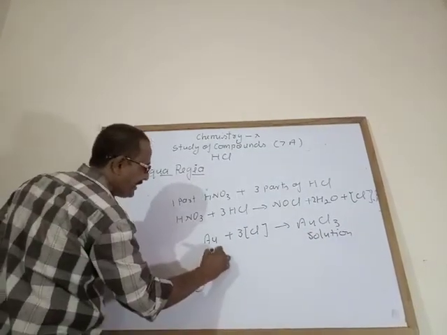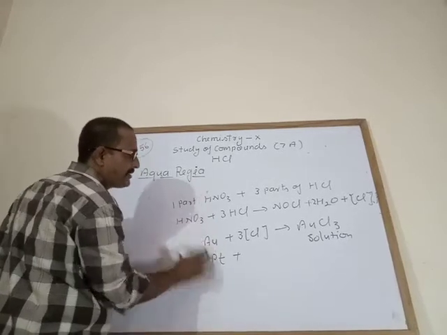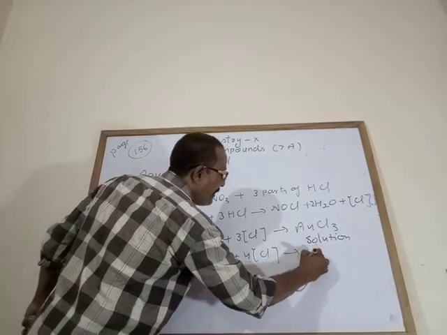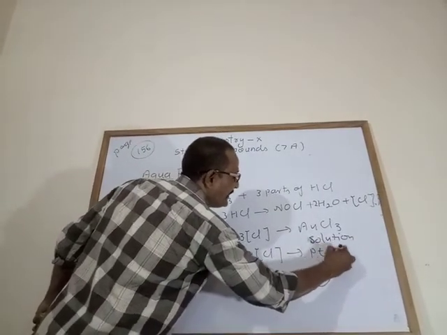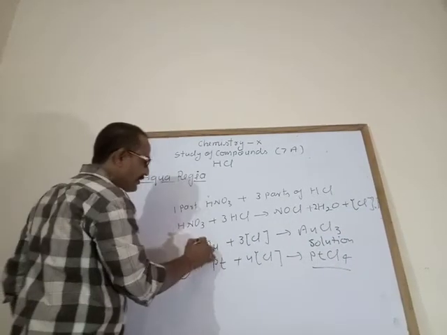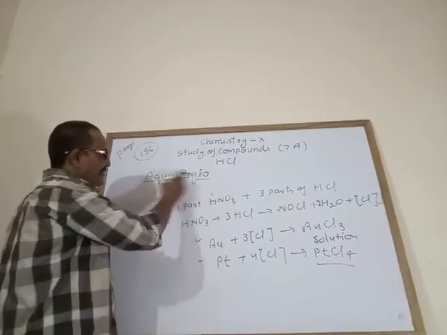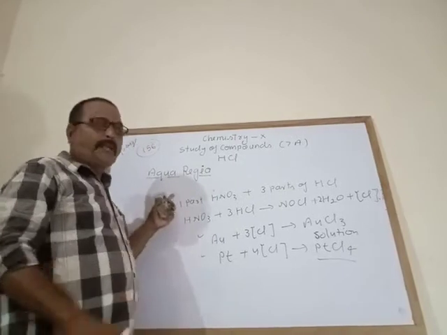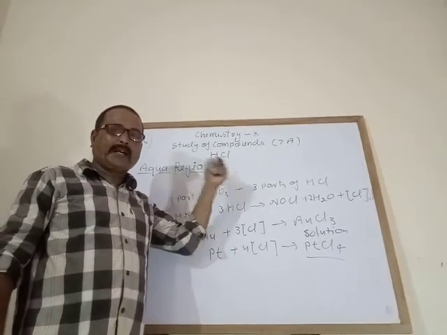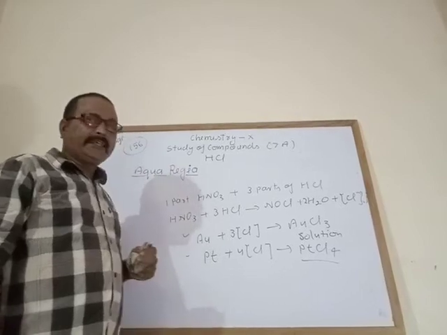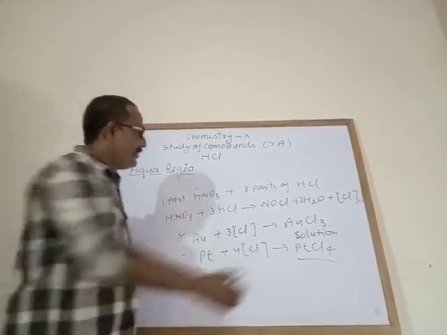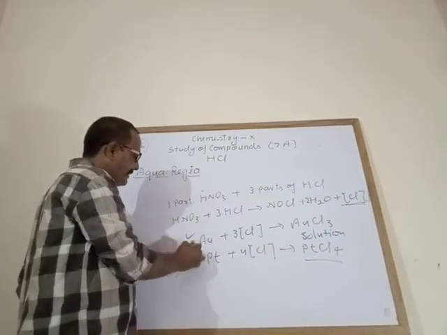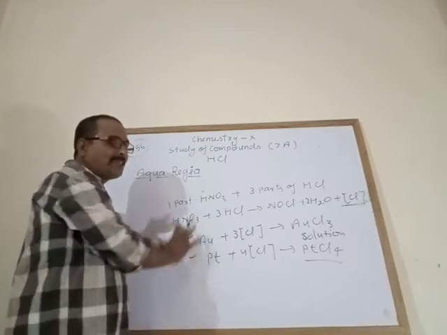Similarly, platinum, that is a noble metal, also reacts with nascent chlorine and forms a solution of platinum chloride, PtCl4. This solution of aqua regia is also used for cleaning platinum and gold. My dear student, what is aqua regia? The mixture of 1 part of nitric acid and 3 parts of hydrochloric acid is known as aqua regia. When it reacts, it forms nascent chlorine. This nascent chlorine reacts with the noble metals, meaning only aqua regia can react with the noble metals.